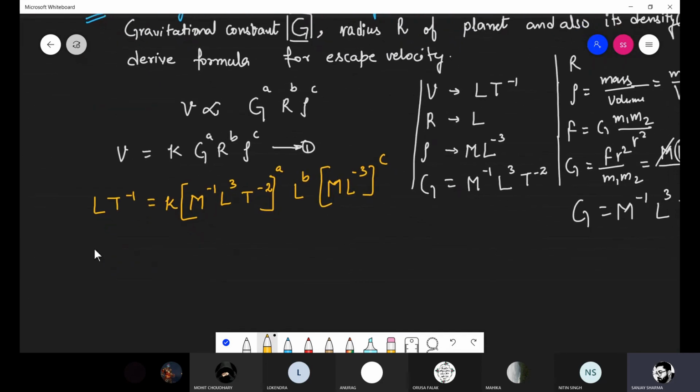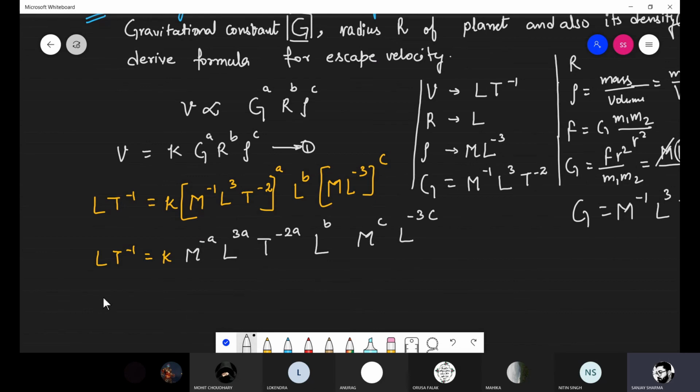Now distribute this power, that is L T minus 1 is equal to k. Now this a power belongs to M, this a power belongs to L and as well as for T also. So I can write here M to the power minus a, L to the power 3a and T to the power minus 2a. L to the power b, also c, we can multiply this c power with the power of M. So this is M to the power c and L to the power minus 3c.